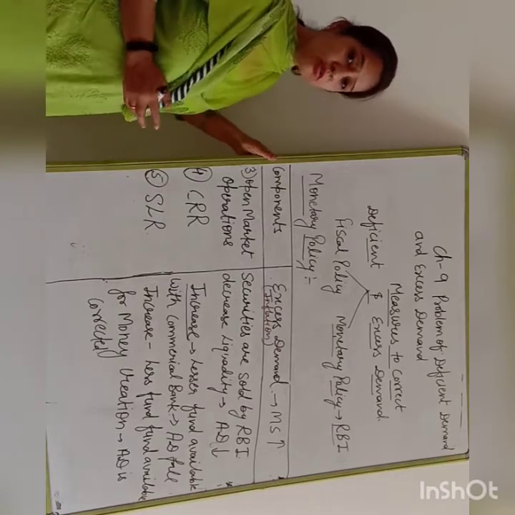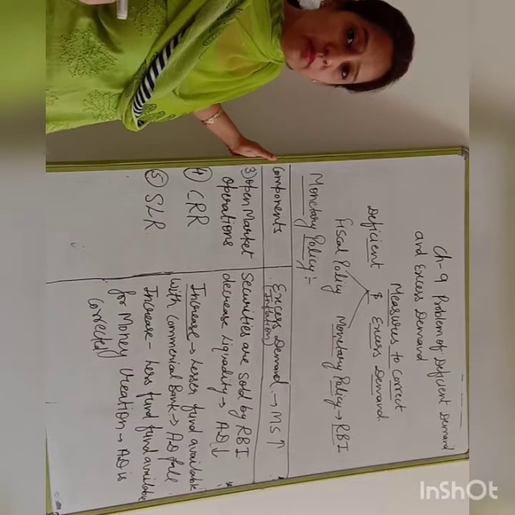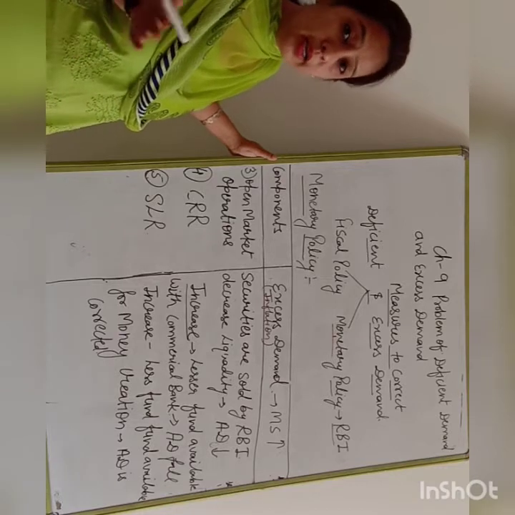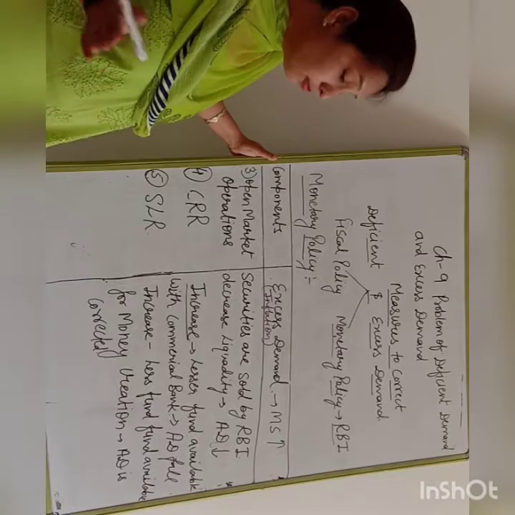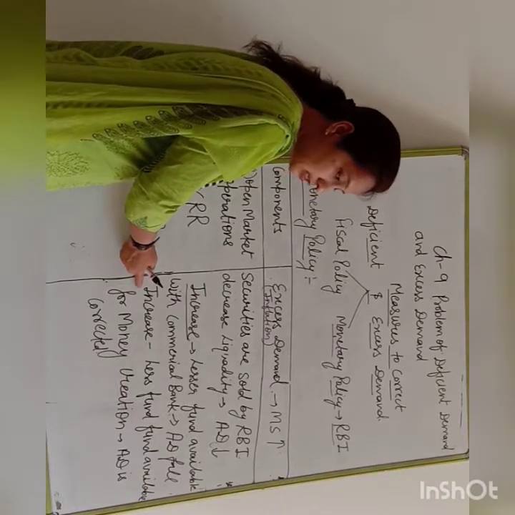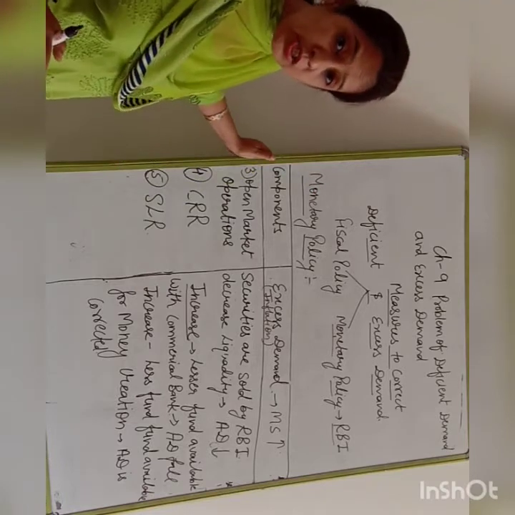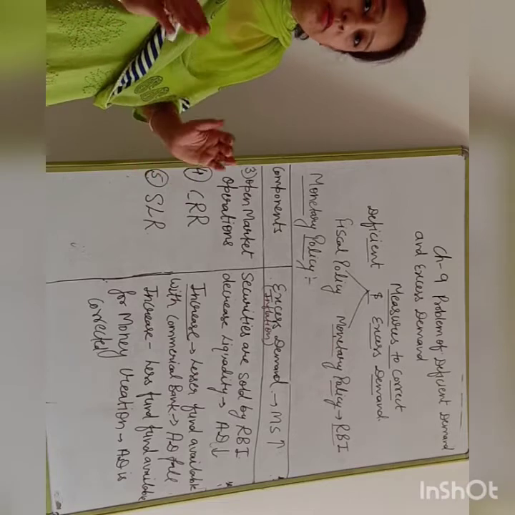Next is SLR, statutory liquidity ratio. That is also calculated on total demand deposit of the commercial bank, in the form of liquid assets. If it increases, it means the commercial bank has to keep a higher deposit with them.